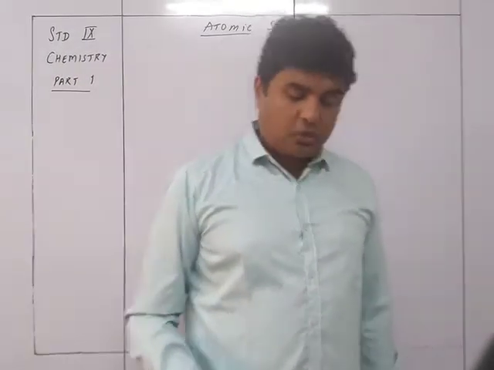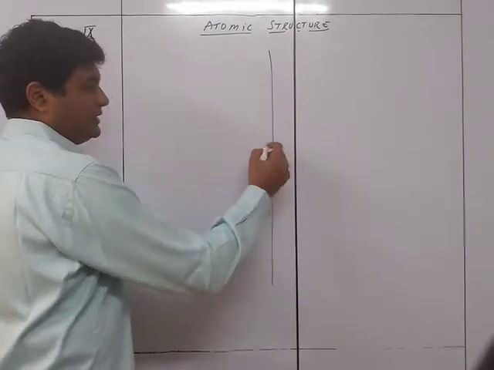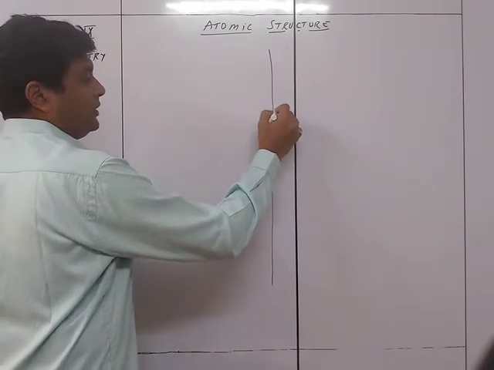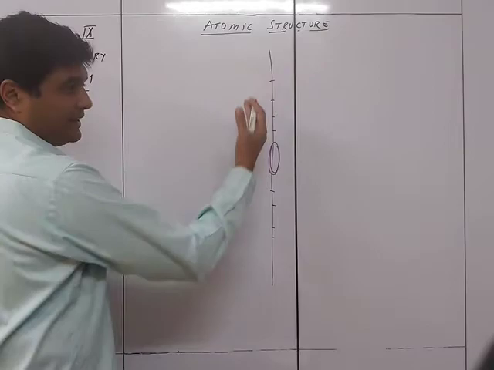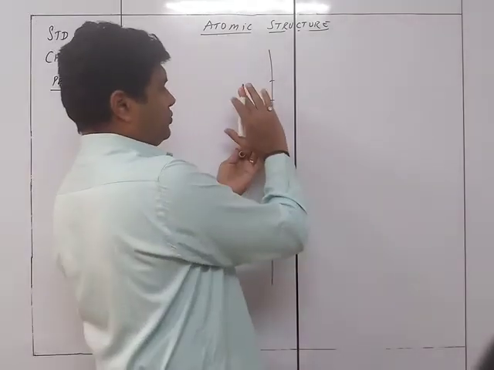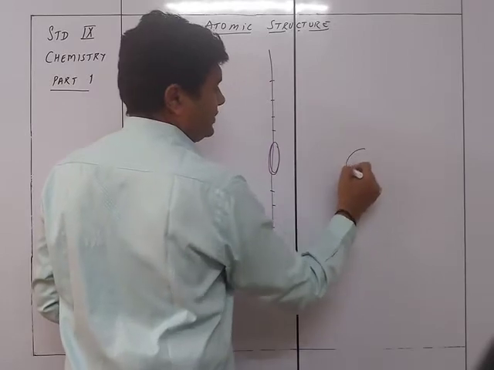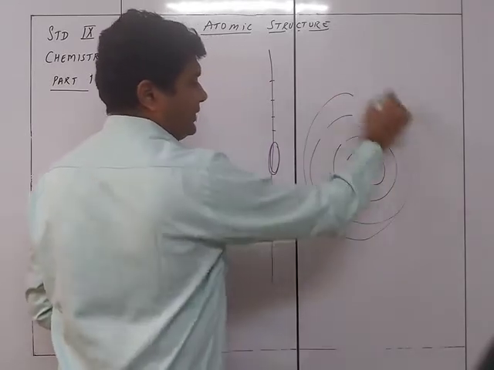The gold was so thin that you will have the nucleus at the center and the electrons over here, like this. So this is the orbit. If I take it like a page and turn it like this, the nucleus will be over here and the electrons would be like this. Now how did he find out that this was the structure?